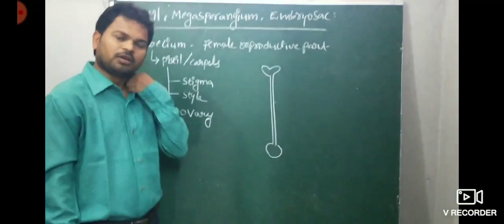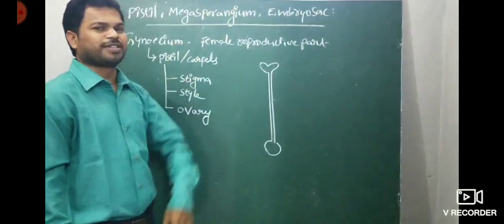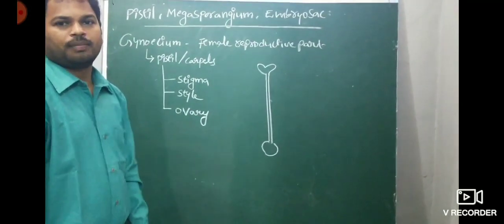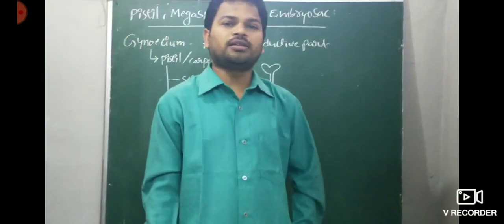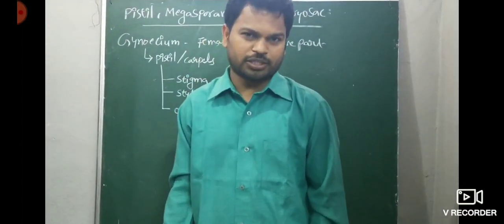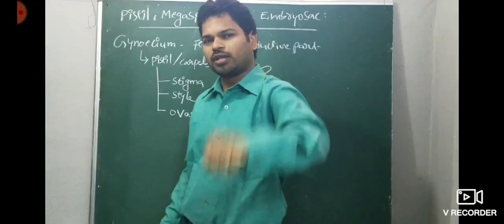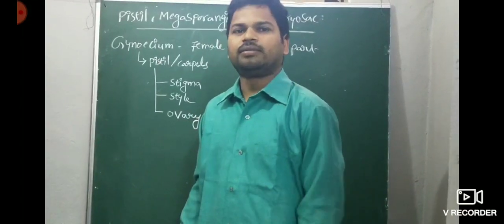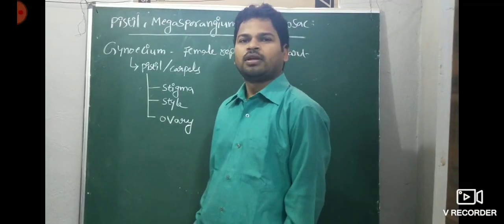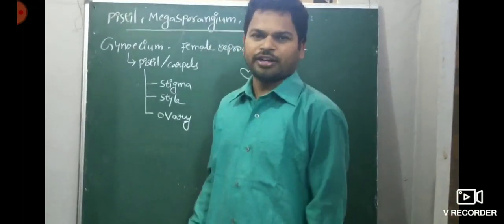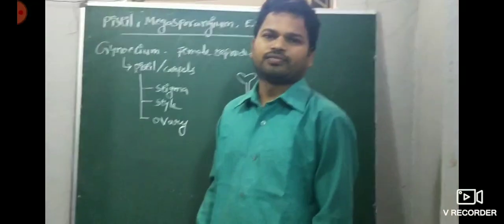Good morning all. Today we are discussing the pistil, megasporangium and embryo sac. We already told that the flower is the sexual reproductive part of the plant. The flower consists of 4 whorls: calyx, corolla, androecium, gynoecium. We have already covered up to androecium. Now come to gynoecium, the 4th whorl of the flower.